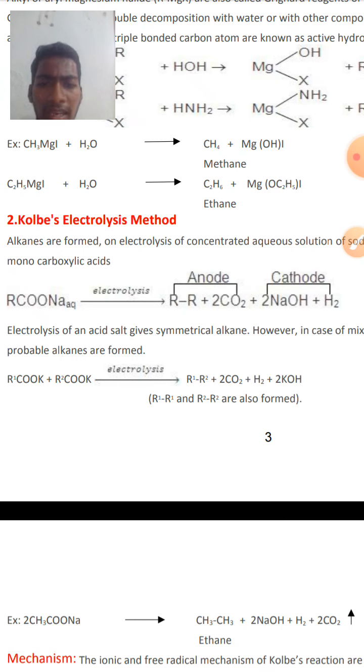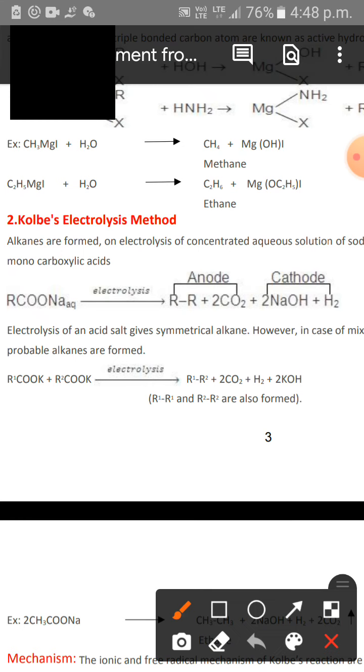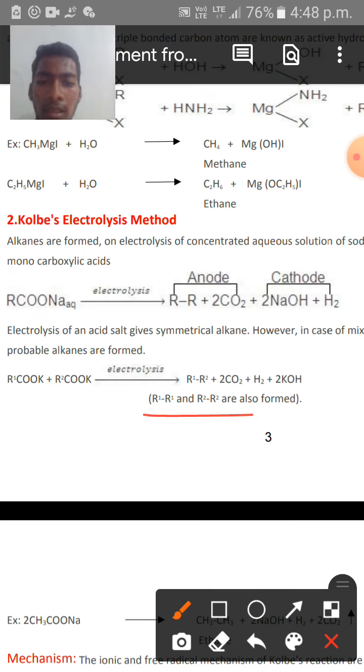And then at the cathode, what happens? Production of potassium hydroxide and liberation of hydrogen gas occurs at the cathode side. And along with this R1-R2 alkane, R1-R1 and R2-R2 alkanes may also be produced. There may be a probability of producing these kinds of alkanes also.